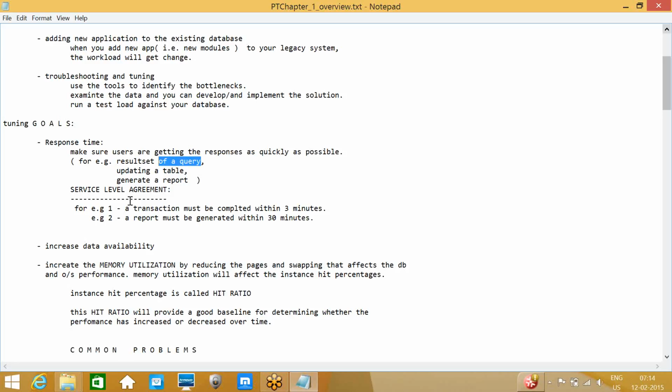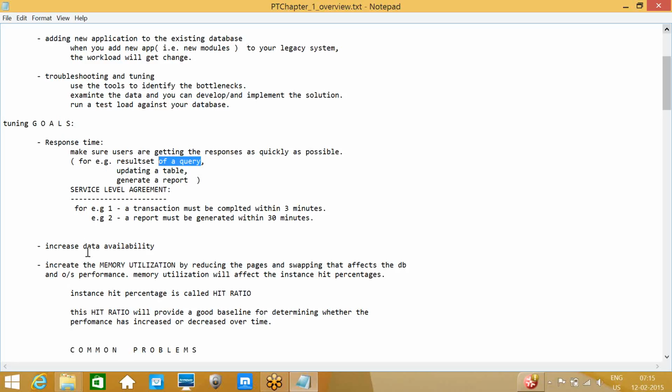There are different types of indexes, but by default it will create a normal index. If you want a bitmap index, you need to create it manually. For a primary key it will be a normal index only. As per the query, if you want to add any composite index or bitmap index, you can add it additionally after creating the table. So this is the response time.